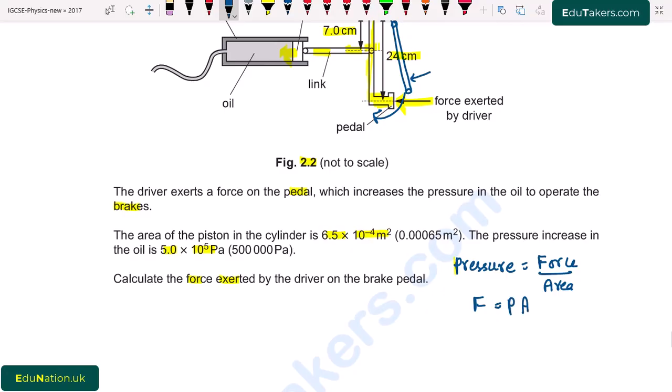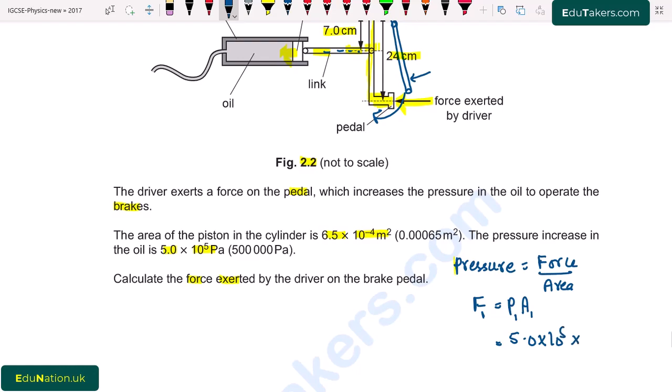Here, the area of the piston in the cylinder, this acts as a piston and its area is 6.5 into 10 to the power minus 4. I consider it as F1, P1 and A1, that is for the piston of cylinder. So it will be, pressure here is 5.0 into 10 to the power 5 multiplied by area.